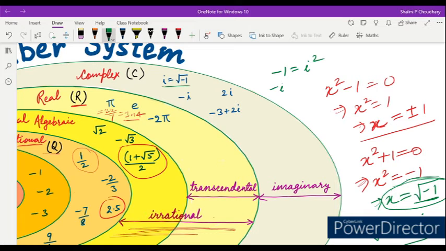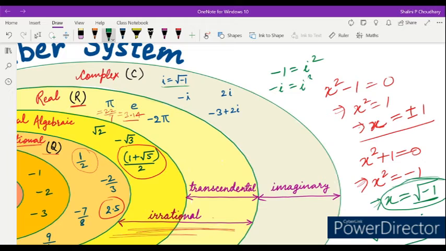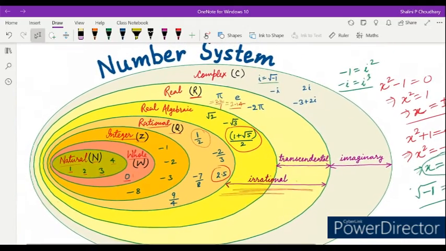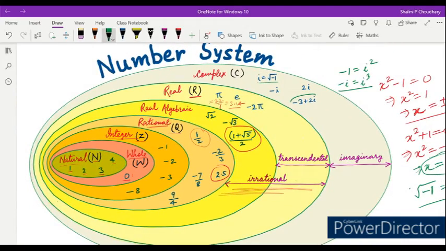So minus I will be equal to minus 1 into I, so that is I to the power 3. This way we can see imaginary values, right? So this is one complex number. Why? Because it has a real part and an imaginary part.